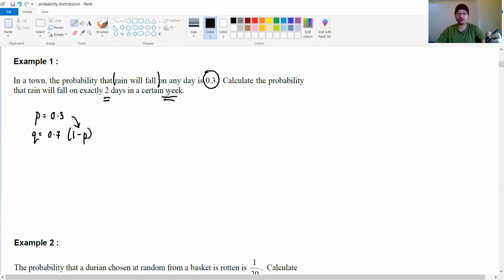From this question, what we can define is that we want to find the probability of exactly 2 days. That's why we put equal here, exactly 2 days. So that means your R is actually 2. This is 2 days among what? Among a week, right? In a certain week, how many days are there? There are 7 days. So your N, your sample space, will be 7.